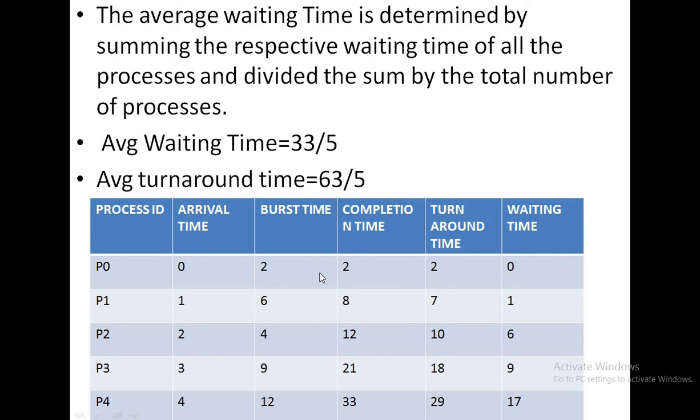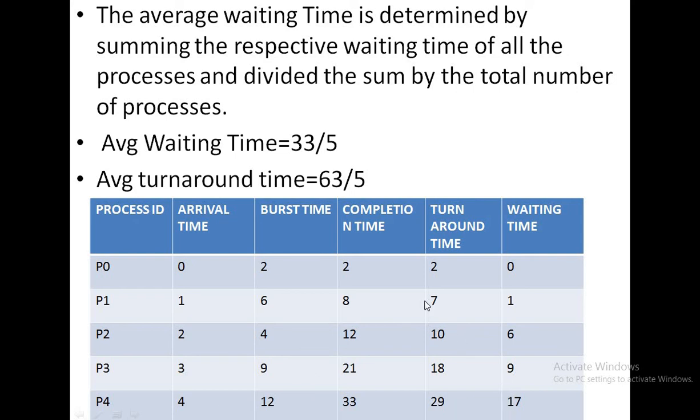turnaround time minus CPU burst time, that is 2 minus 2 equals 0, and process P1 equals 7 minus 6 equals 1, and process P2 equals 10 minus 4 equals 6, and for process P3 it is 18 minus 9 equals 9, and process P4 equals 29 minus 12 equals 17. So the waiting time for P0 equals 0, P1 equals 1, P2 equals 6, P3 equals 9, and P4 equals 17.